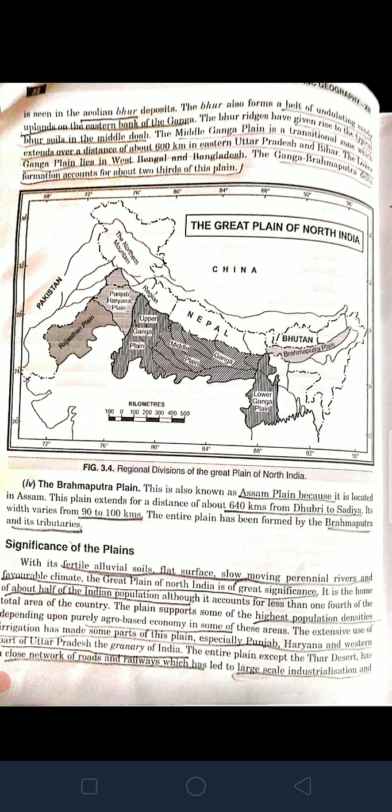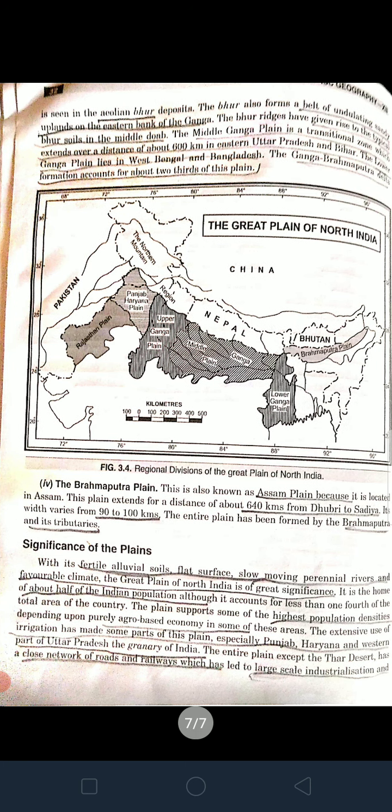The Great Plain of North India is of great significance, and it is home to about half of the Indian population. The highest population densities are also supported here, based on a purely agro-based economy. Okay. The extensive use of irrigation has made some parts of this plain, especially Punjab, Haryana and western Uttar Pradesh, the granary of India. Granary means a storehouse of grains. Okay. This is because of the irrigation facilities available here.